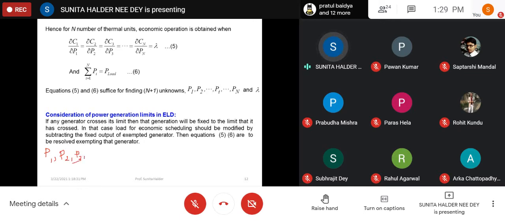We have to schedule the P load among these generators. I am writing PL. Now by solving equations 5 and 6, you have got